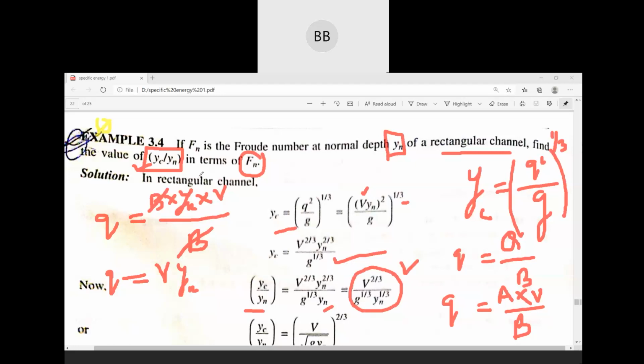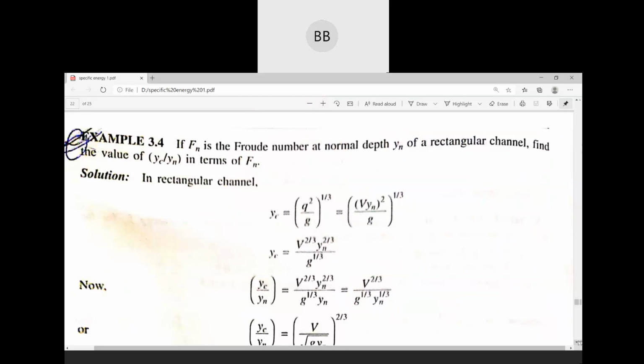Now we have to find this value in terms of Fn. Fn is nothing but your Froude number, which is v divided by root over g yn for a rectangular channel. So now we have to find this expression in terms of Fn, so we have to substitute Fn.